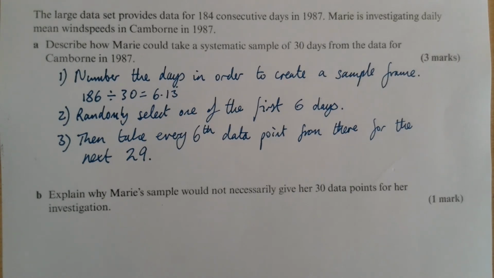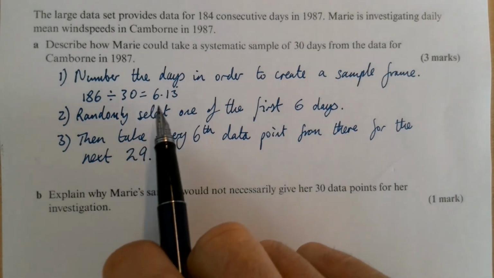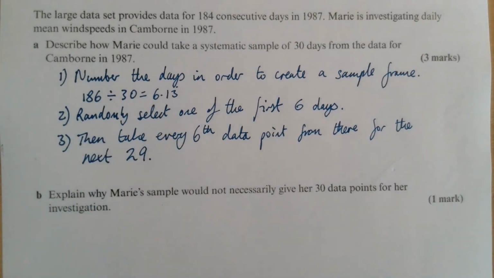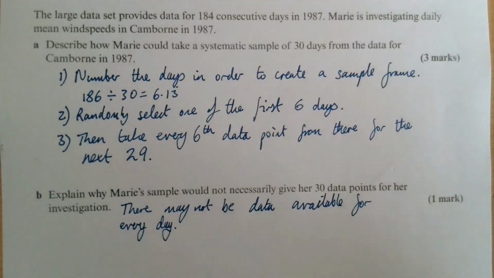Explain why Marie's sample would not necessarily give her 30 data points for her investigation. This is not about it might give you 31 because there's 186 there. It's actually because some of the data might not be there. So that was similar to what we had a couple of questions ago, wasn't it? Some of the data might not be available. And it seems a silly one because in reality, all she would do then is just go to the next data point, I would have thought. But they do love to ask it.